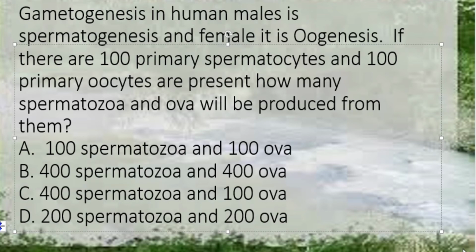Whereas 100 primary oocytes will complete meiosis 1 to form 100 secondary oocytes and 100 polar bodies. Then 100 secondary oocytes will undergo meiosis 2 to form again 100 ootids and 100 second polar bodies. So ultimately we are getting only 100. So the answer would be 400 spermatozoa and 100 ova. So answer is C.